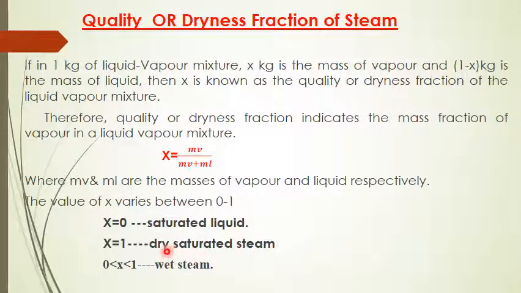The quality of steam will be completely dry saturated steam. There is no moisture content in it. And if the value of x lies between 0 and 1, it will be wet steam. Okay, we will have three different types of steam: wet steam, dry saturated steam and superheated steam. For wet steam, the name itself tells that the x value lies between 0 and 1. So while dealing with wet steam, we need to consider the dryness fraction x.